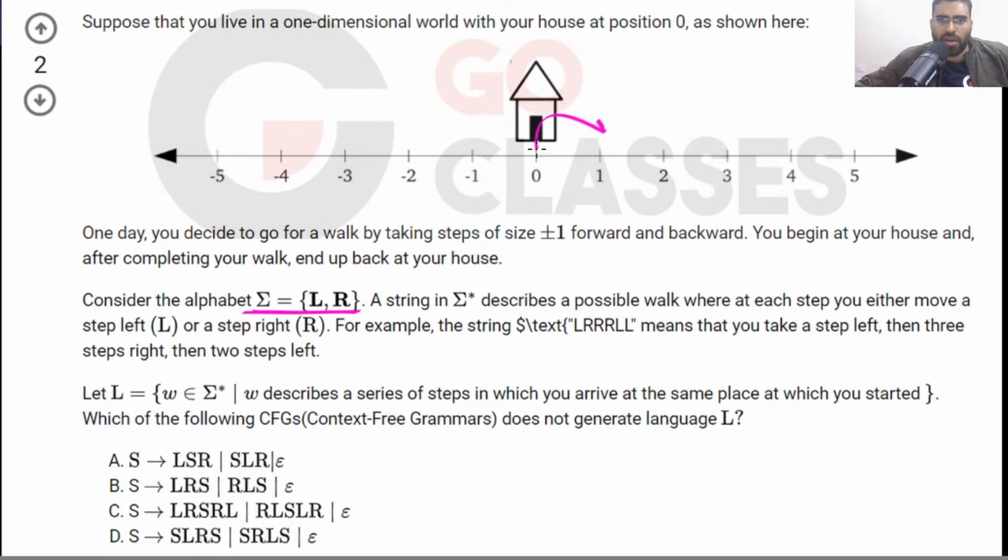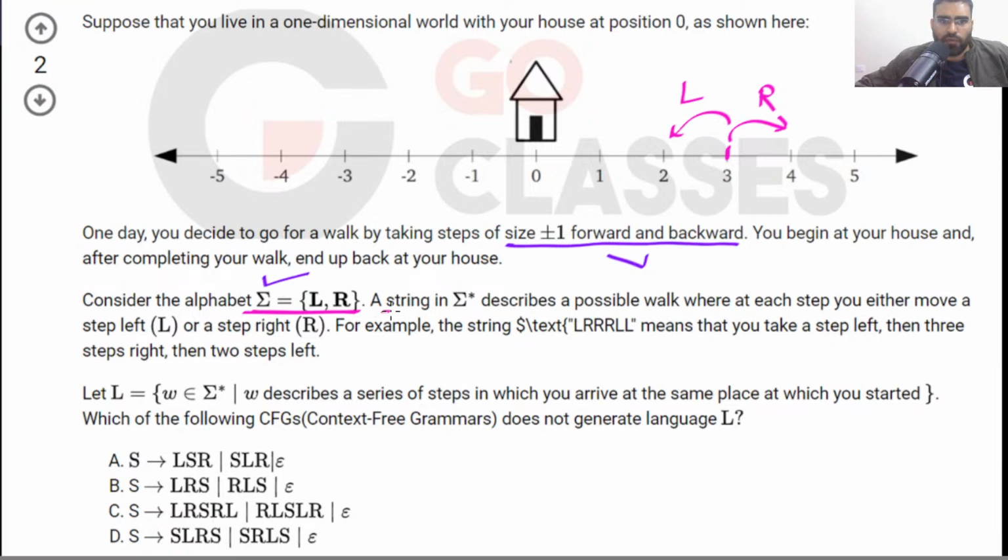Either you can go right or you can go left at any point. At any point, if you are here, either you can go to right or you can go to left one step. This is given to you, either left or right one step. So that is your alphabet.